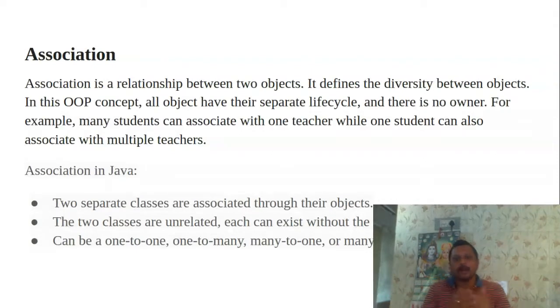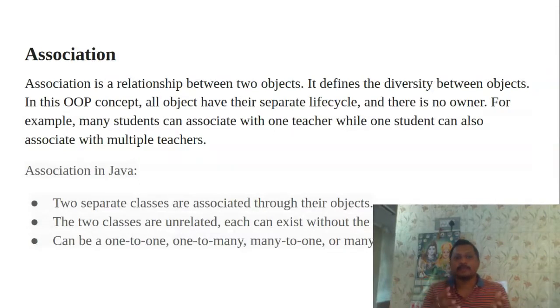And also the two classes are unrelated. That means the person and student classes can exist without the other one. Without person I can have the student class, and without student I can have the person class. So separately I can have them, but I can still maintain the relationship between both classes. That is the concept of association.